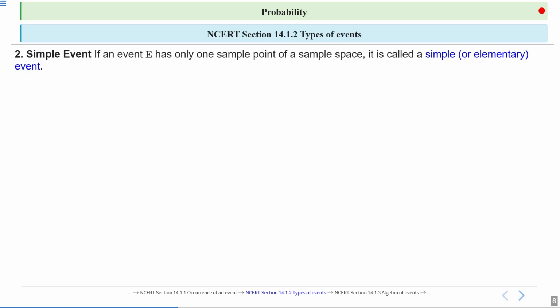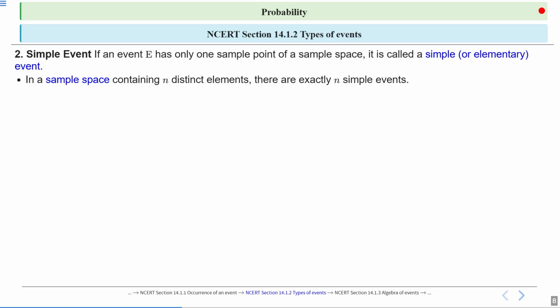In a sample space containing n distinct elements, suppose we are taking a sample space which consists of n distinct elements, there are exactly n simple events. We can make an event taking one element at a time, so then we will get n simple events.